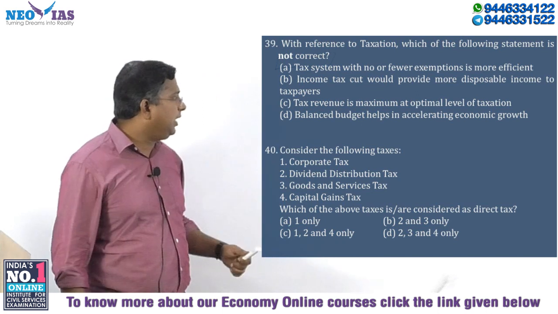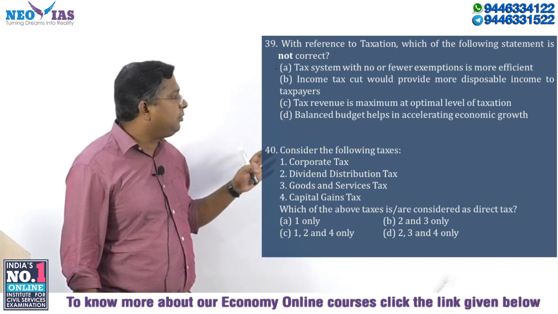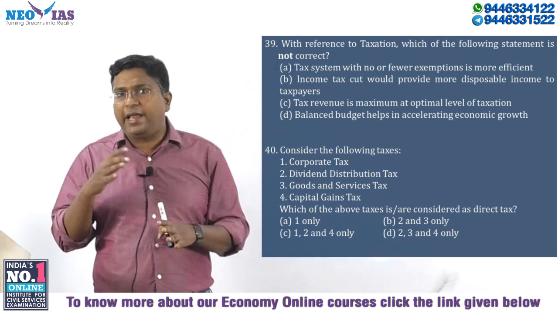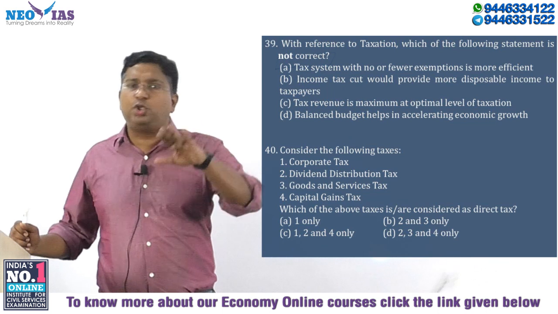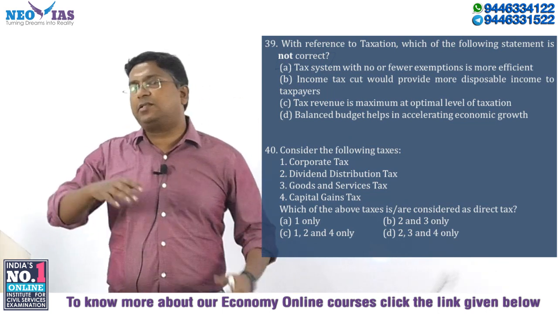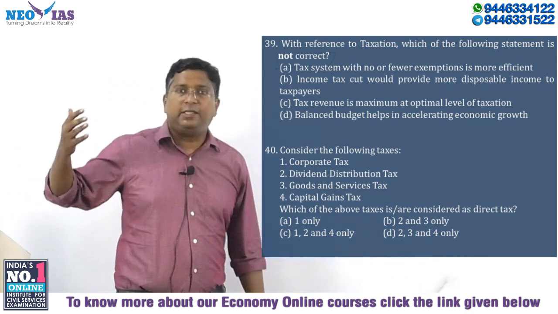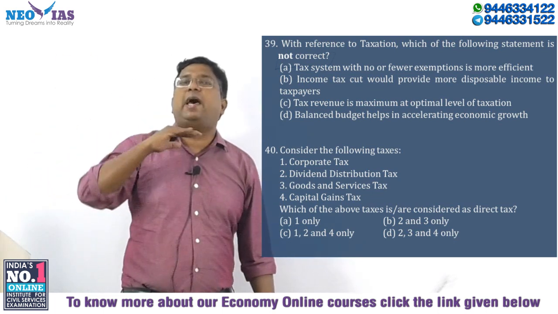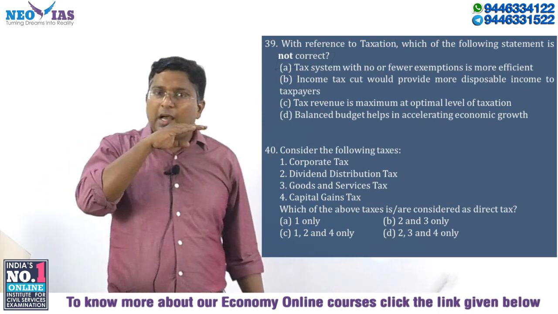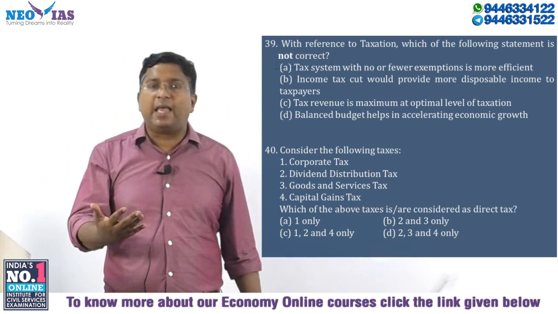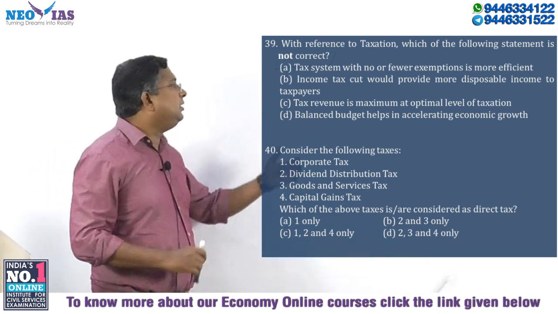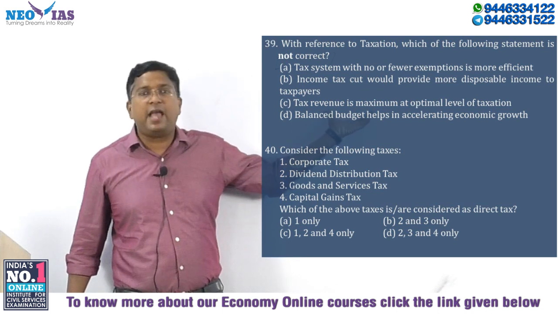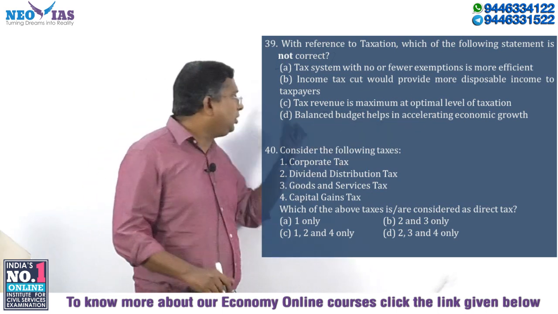Now the third statement: tax revenue is maximum at the optimum level of taxation. You have an idea that when the tax rate is too low or too high, the tax collection will be very less. If the government imposes an optimum level of tax, one which can be paid by the taxpayer, that is the optimal level of taxation, and the tax revenue will be maximum. So the third statement is also correct.